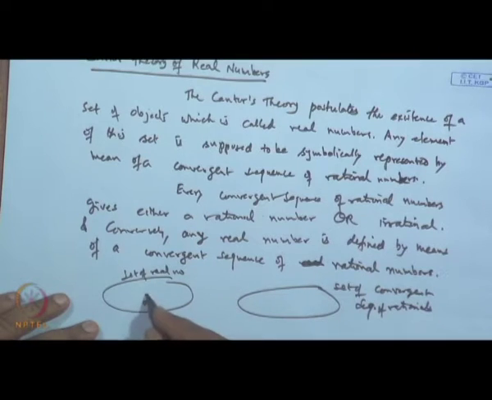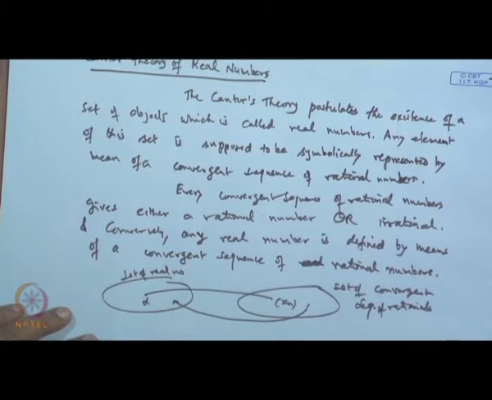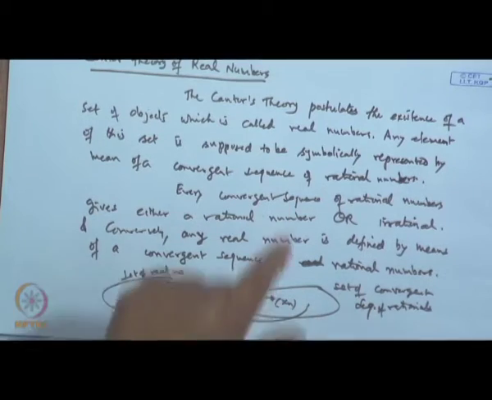Pick up any alpha, corresponding to this we can identify a sequence x n which will converge to this and vice versa. Now, if we pick up any sequence, we can find out here the number this. So, like this. This theory is given by Cantor's, but there is a very simple way he has introduced.